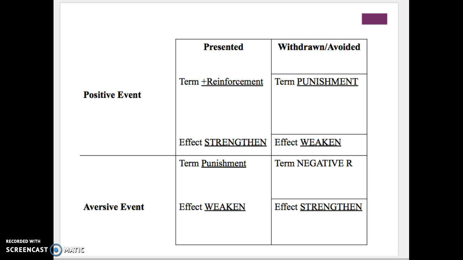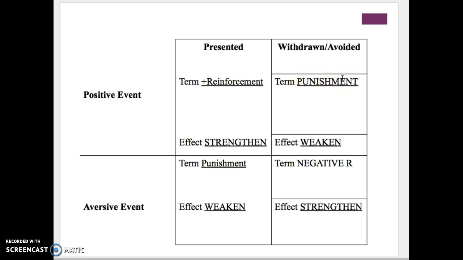So here's a little graph to have you visualize the differences between positive reinforcement, punishment, and negative reinforcement. So when a positive event is presented, it is positive reinforcement, and the effect is to strengthen the behavior, okay? When a positive event is withdrawn or avoided, that is punishment, okay?